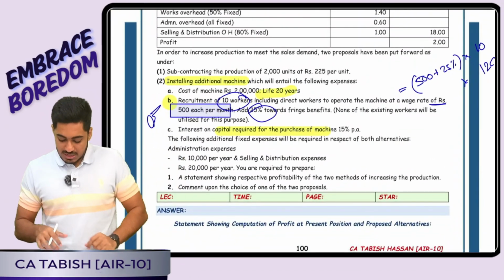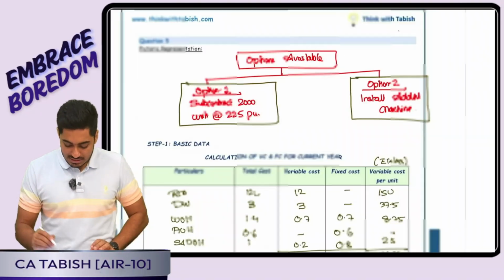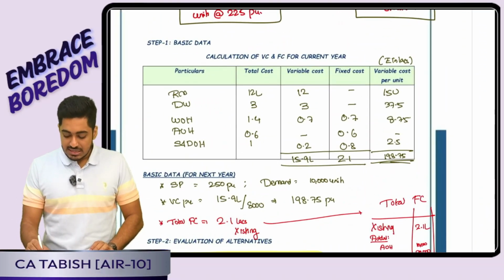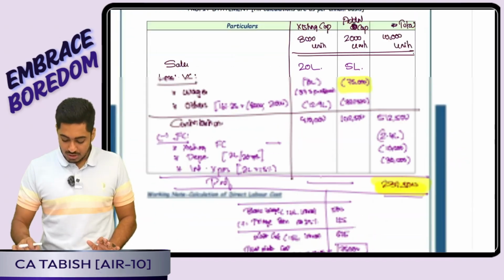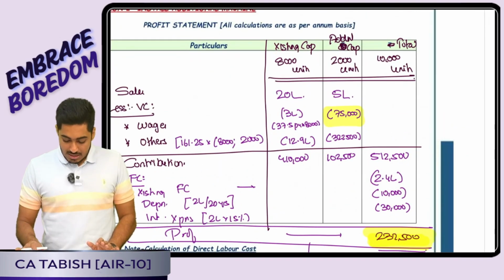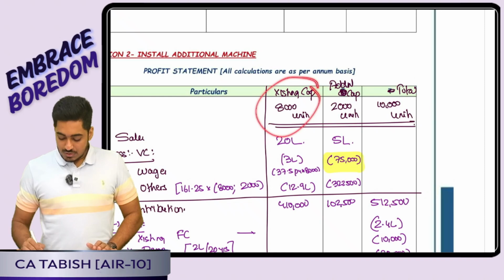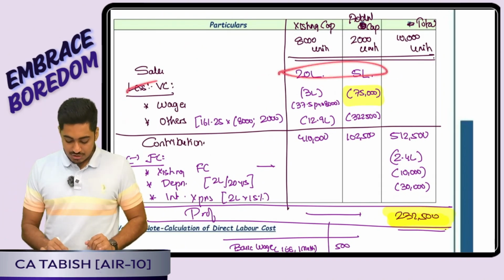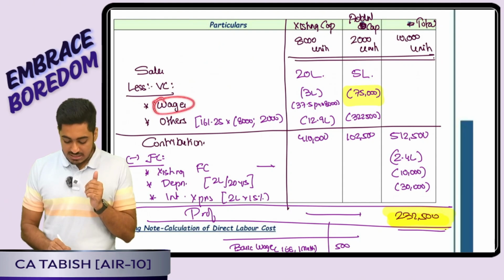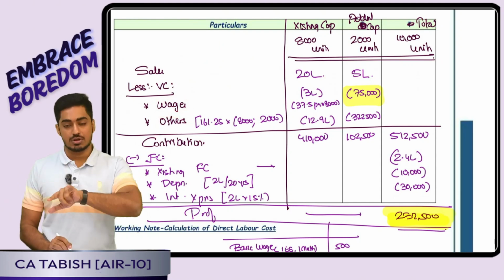Okay everyone, based on that I will again try doing the calculation. While I am doing the calculation, pay attention. Variable cost on a per unit basis I calculated and kept. In this case, existing capacity 8,000, additional capacity 2,000. How will I do the calculation? Sales I will do. In case of variable cost, first I will write down wages, then I will write down all other variable cost. Why?